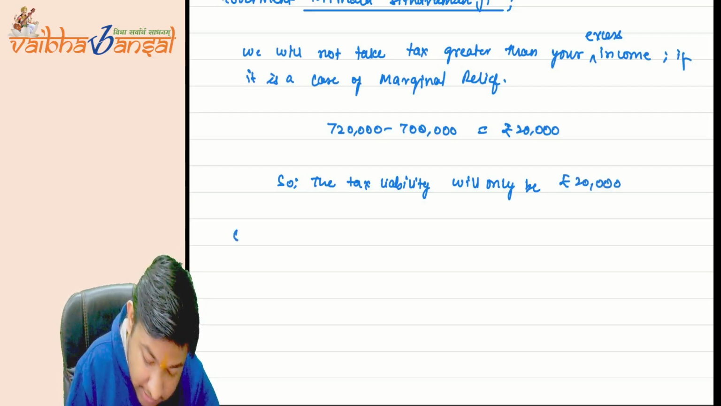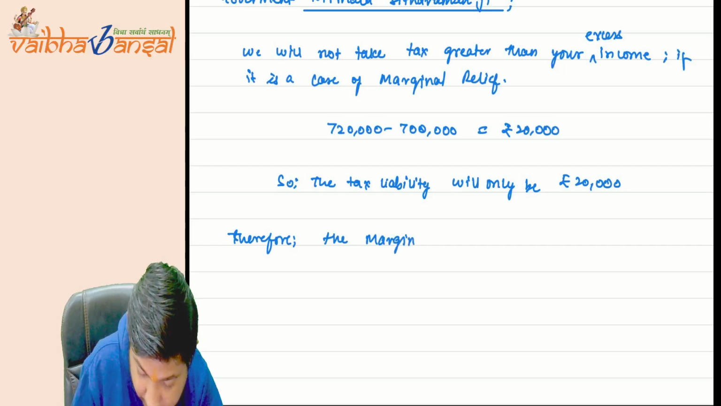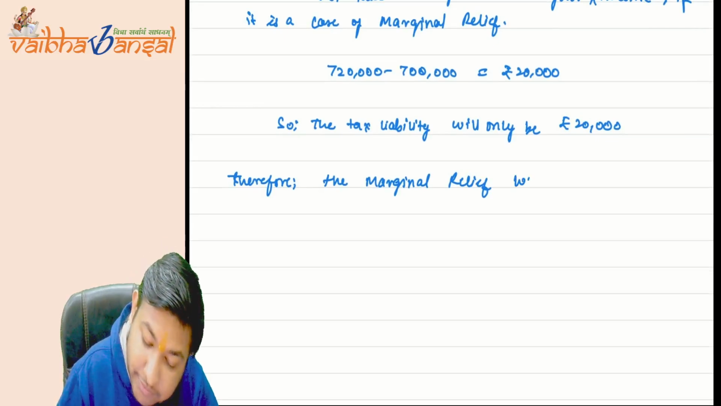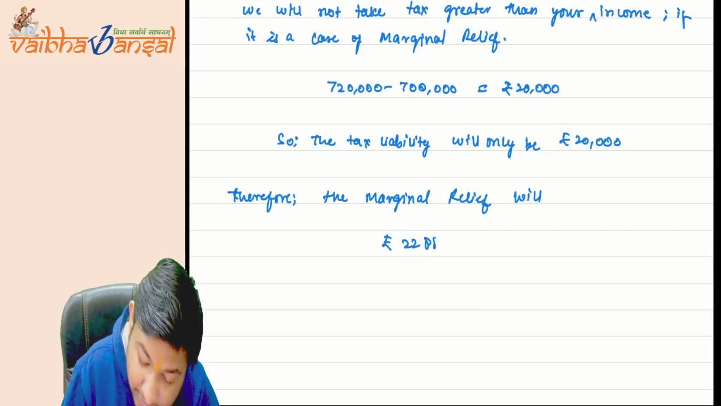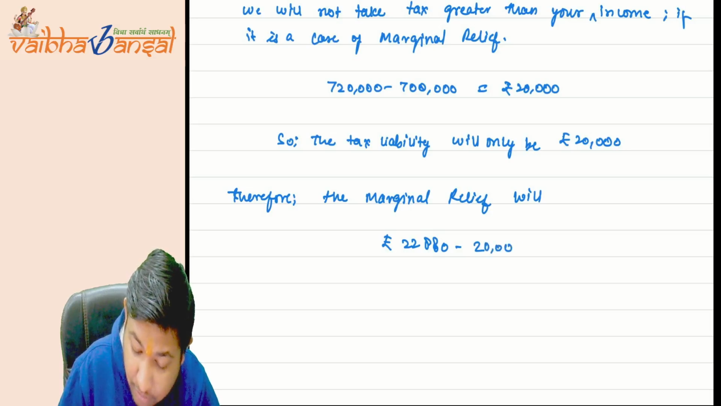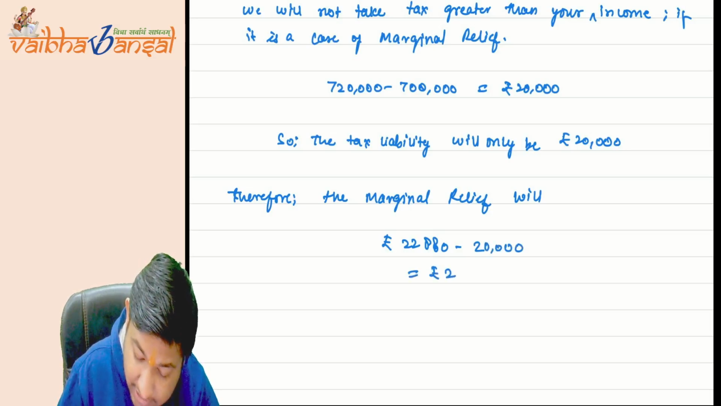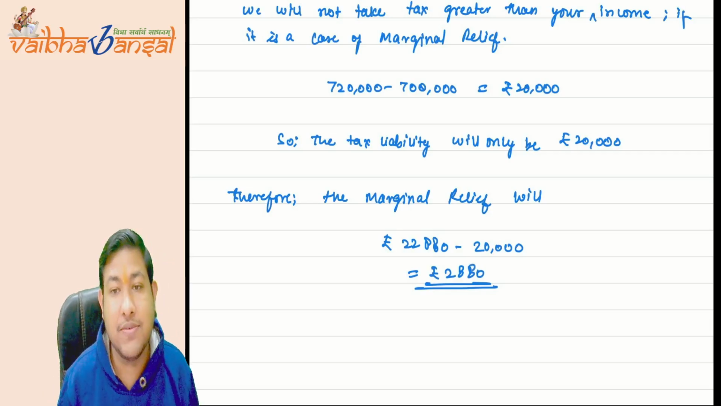So what is, therefore, the marginal relief? You were paying actually tax of 22,880, but the government is taking only 20,000 from you. So the concept of marginal relief comes here. 2,880 is the marginal relief amount. I hope it is very much clear.